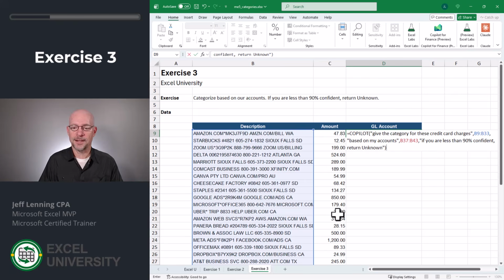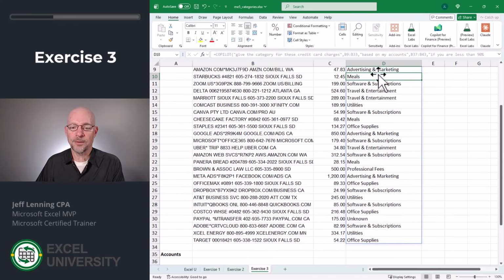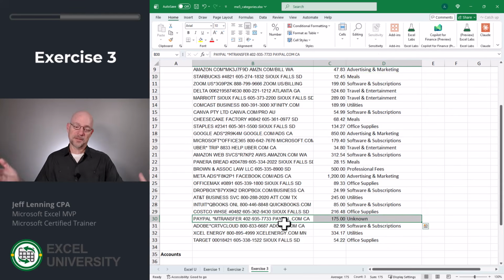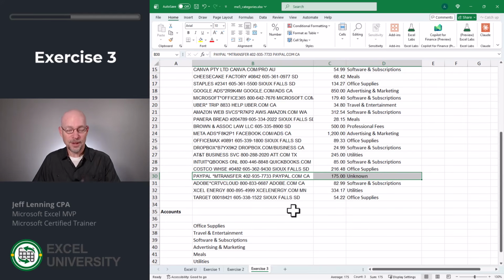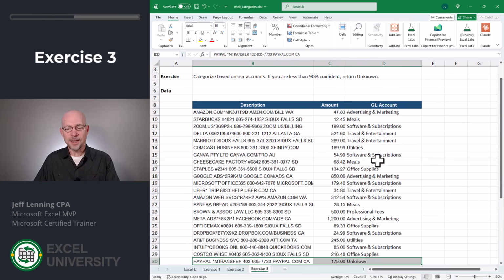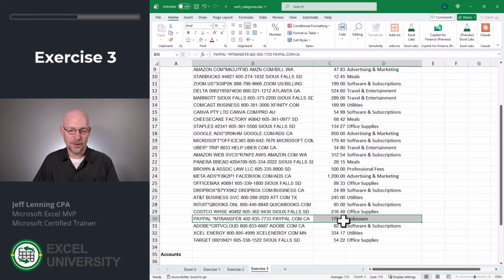Close function and enter. Okay, and as we scroll down, we see most of these are categorized, but here we have an unknown. And this means it's just not sure. And this is exactly what I'm looking for, because otherwise it's going to try to make its best match. And I'd rather know ahead of time before I book it. So I could easily scan through these and look for the unknowns and then make the correct account assignment.